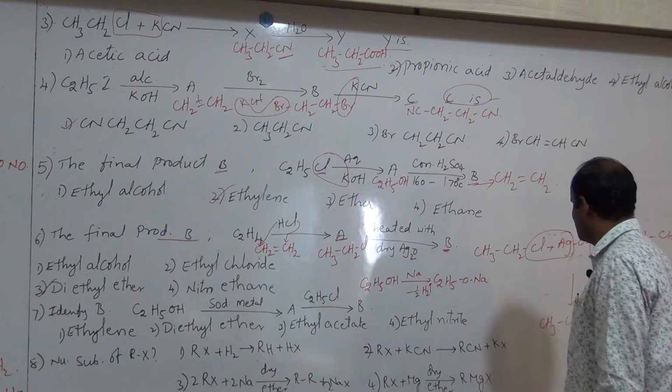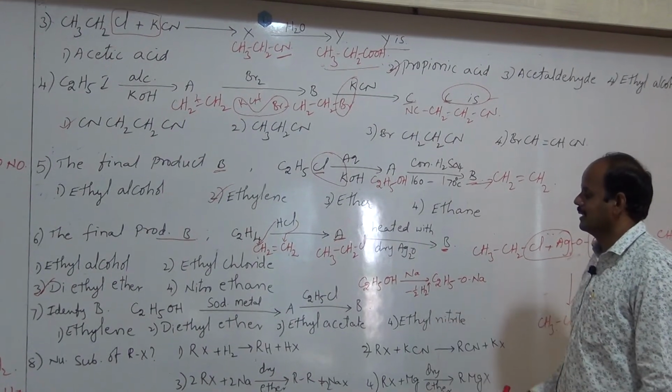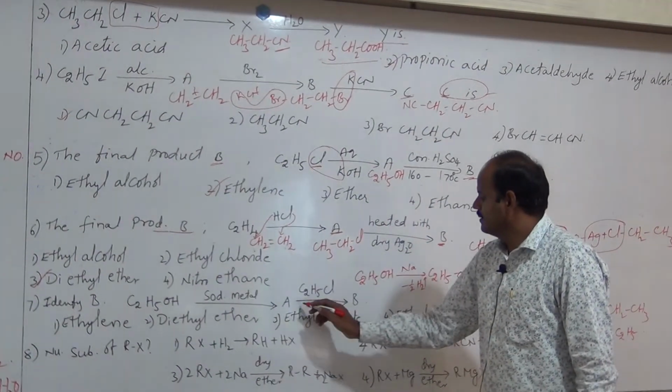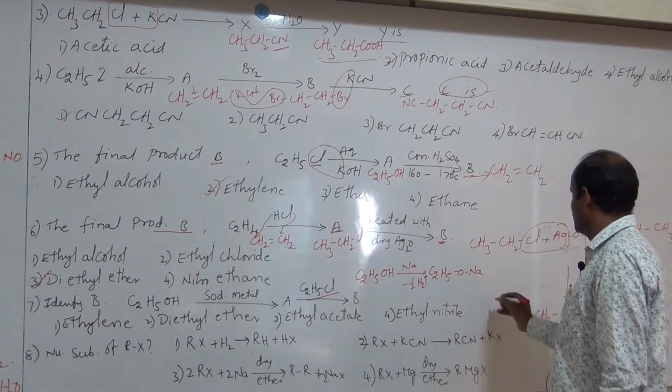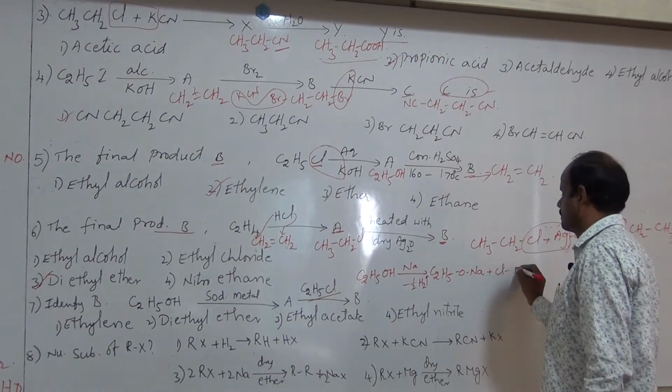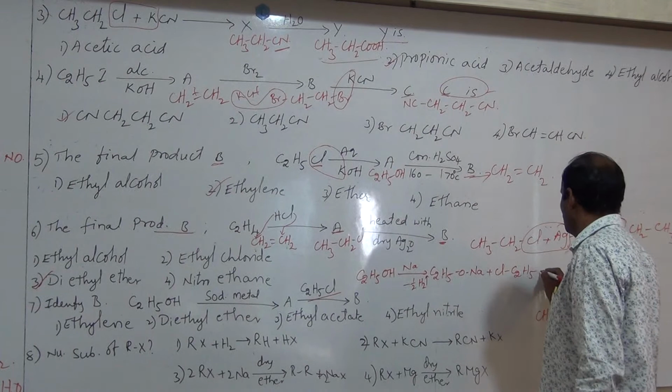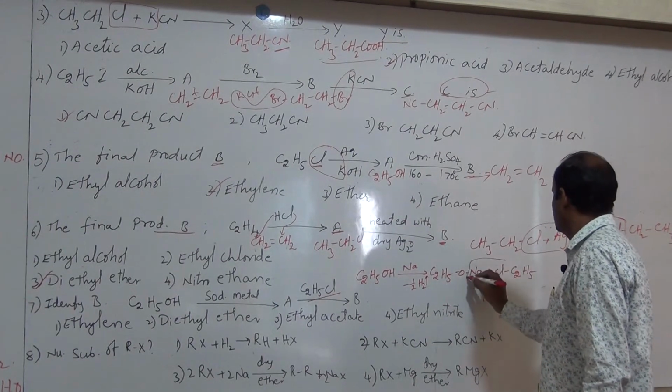Which is reacted with which one? C2H5Cl, ethyl chloride. Then we get here